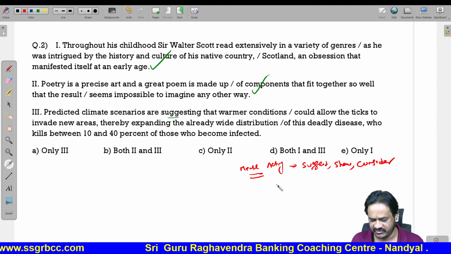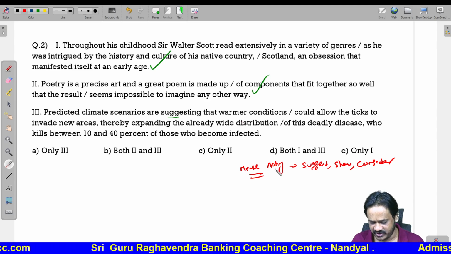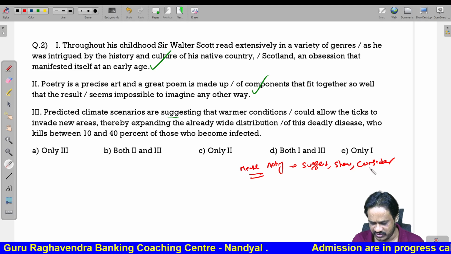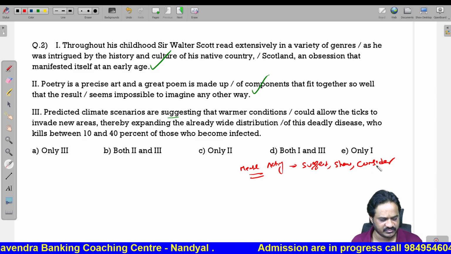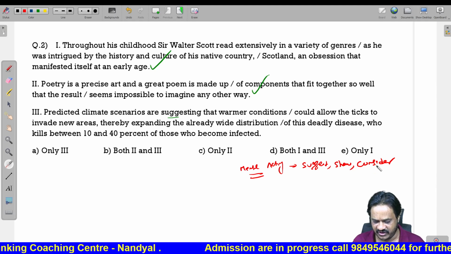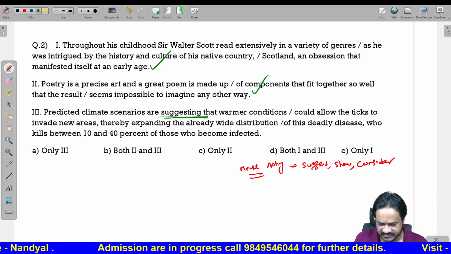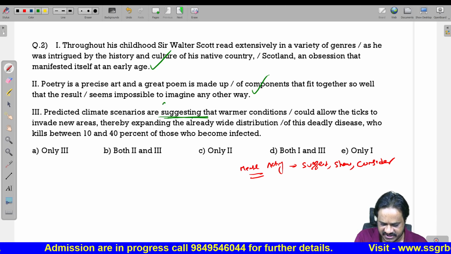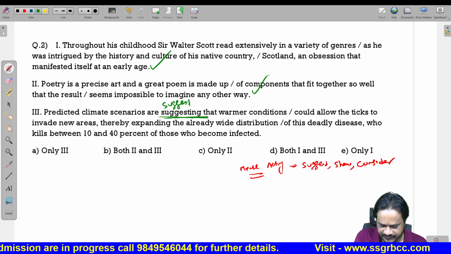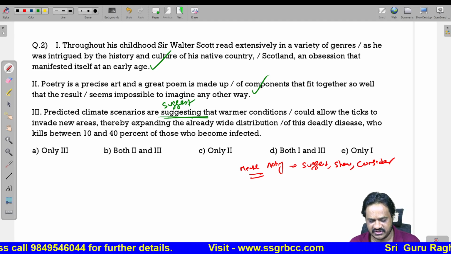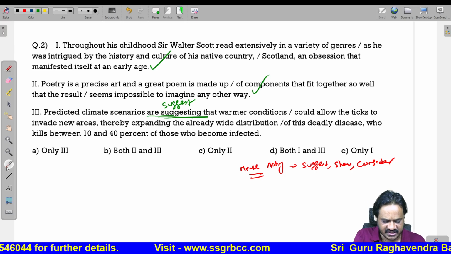Whenever you are describing any mental activity and using words like suggest, show and consider, the sentence should be in the simple present, not in the present continuous tense. So, instead of suggesting, we should use suggest. Predicted climatic scenarios are suggesting is not correct.